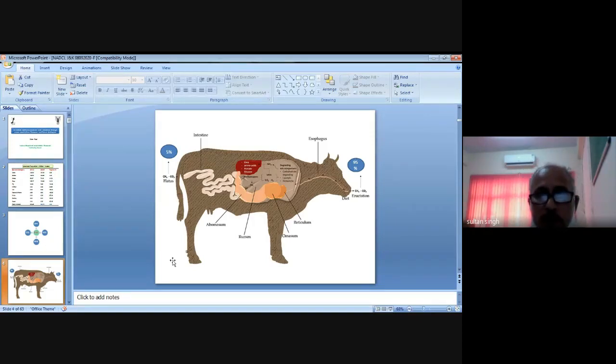In the production of these VFAs, hydrogen is produced, and carbon dioxide is also there in the gases.